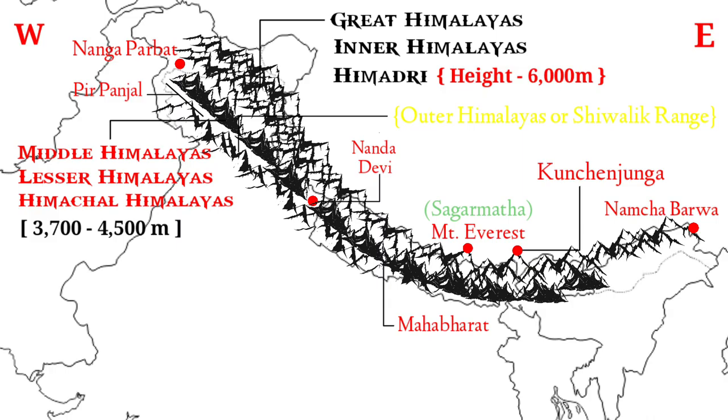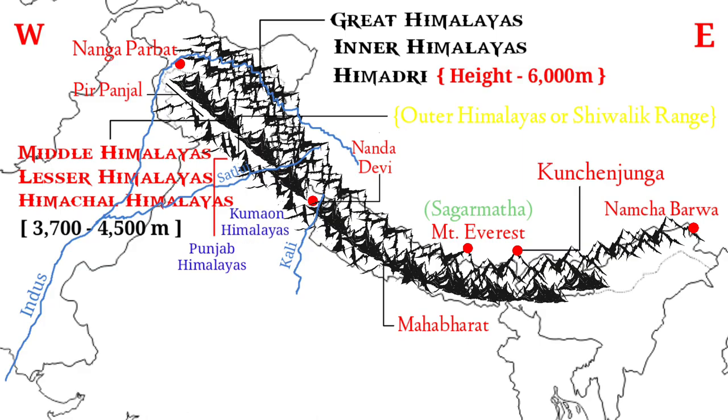The part of the Himalayas that lies between the Indus River and the Satluj River is known as the Punjab Himalayas. Regionally it is also known as the Kashmir Himalayas in Jammu and Kashmir and the Himachal Himalayas in Himachal Pradesh. The part of the Himalayas that lies between the Satluj and Kali River is known as the Kumaon Himalayas. Between the Kali and Teesta River lies the Nepal Himalayas. And finally, the part of the Himalayas lying between the Teesta River and the Dihang River is known as the Assam Himalayas. The river Brahmaputra makes the easternmost boundary of the Himalayas.